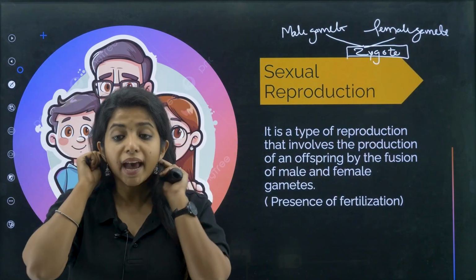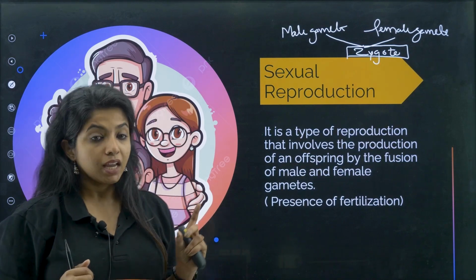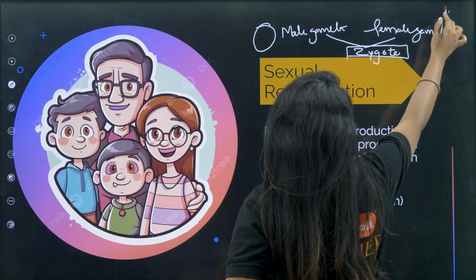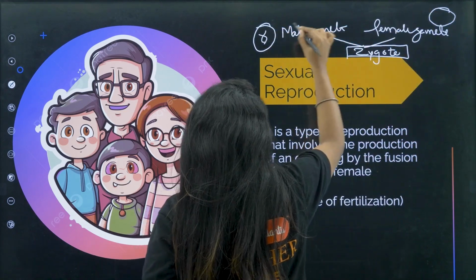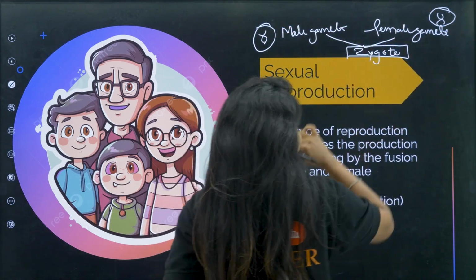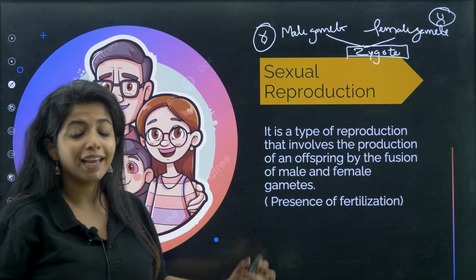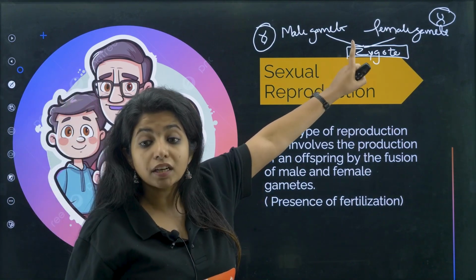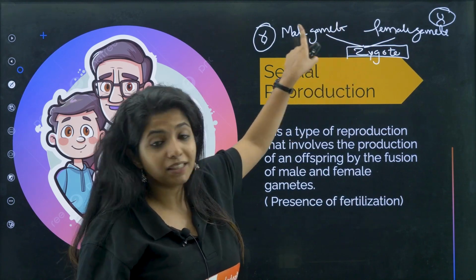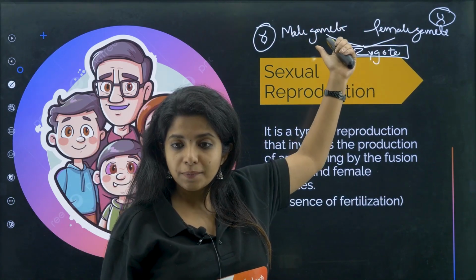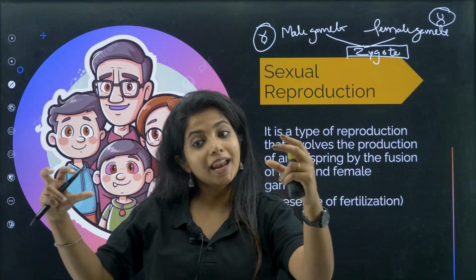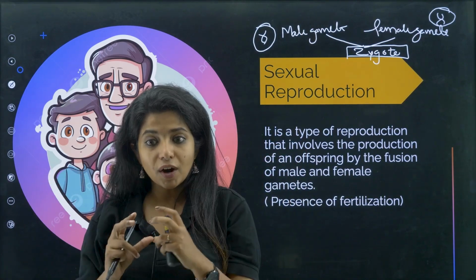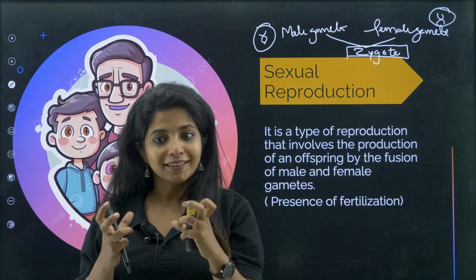Okay, so what happens is that this is a cell I told, this is another cell, so it will have its DNA, it will also have its DNA. We have two different types of DNA coming together in the zygote. So don't you think this zygote that is produced is not exactly similar to both the parents? They have both male and female genetic material. Now they are kind of different because they have both. They are not entirely similar to one parent. They have both of them.